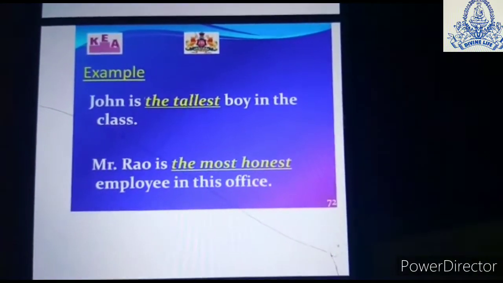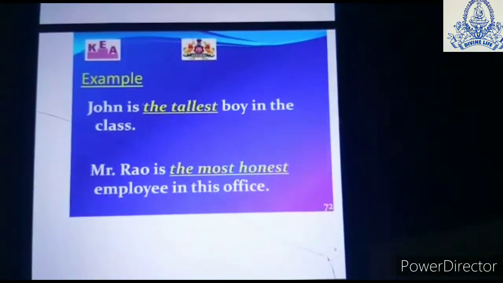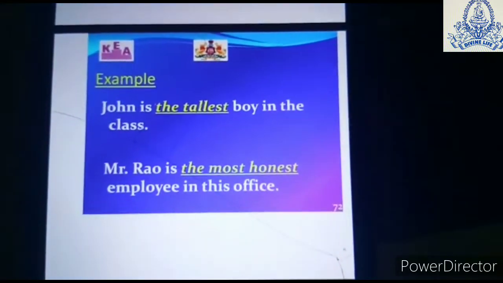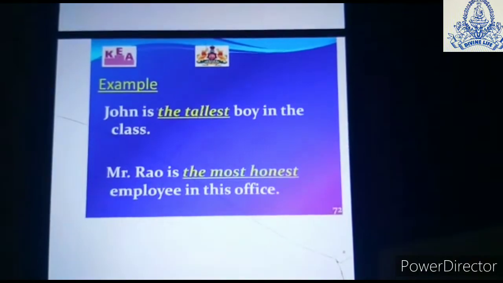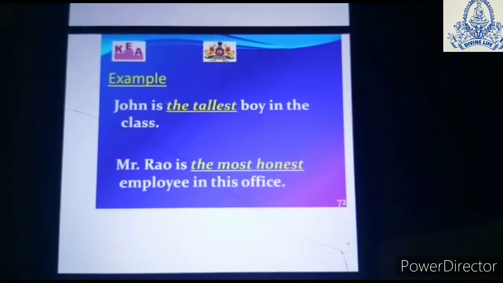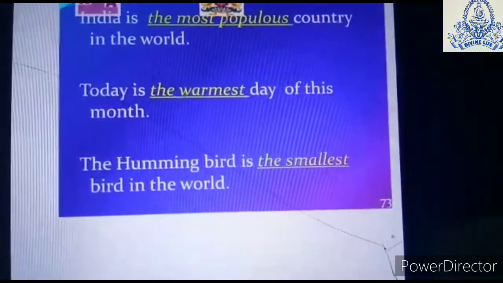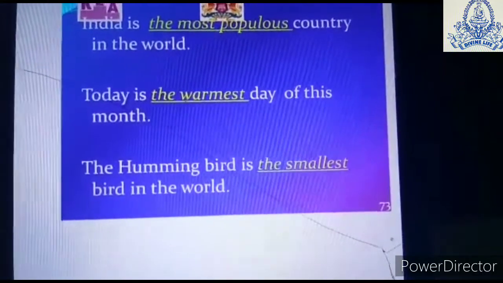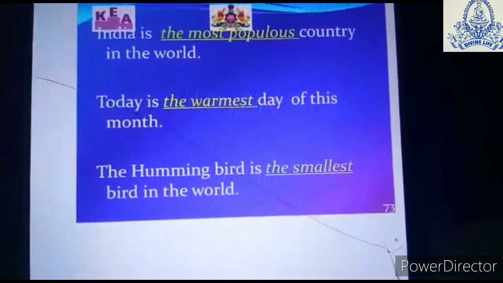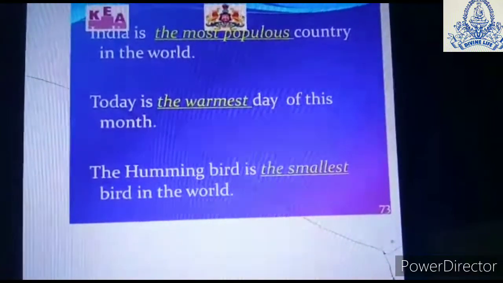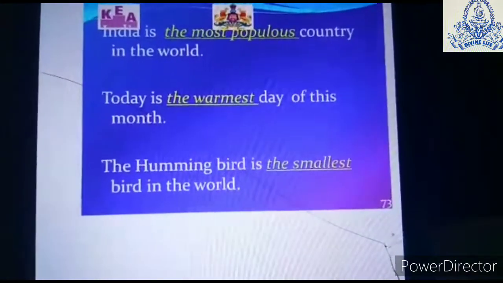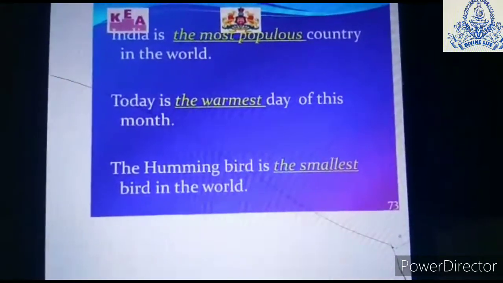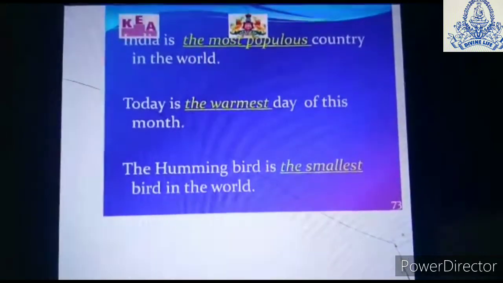In the same way, Mr. Rao is the most honest. He is honest, that is the most from all the employees of the office, and the word "the" specifies that Mr. Rao is the most honest. Two more examples. Today is the warmest day of this month. The day is compared with all other days, and it is said to be the warmest. Now the second one, the hummingbird is the smallest bird in the world. Here the hummingbird is compared to all other birds with the word "smallest".